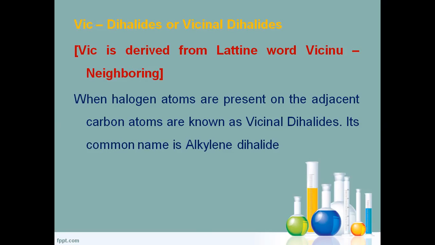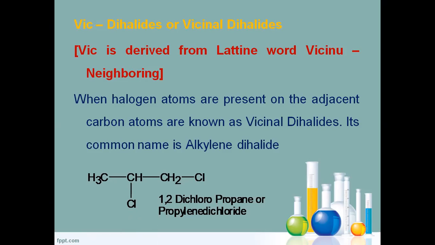The common name for vicinal dihalides is alkylene dihalide. For a three carbon example, propane, it is called propylene dichloride.